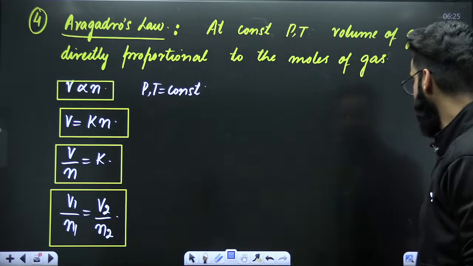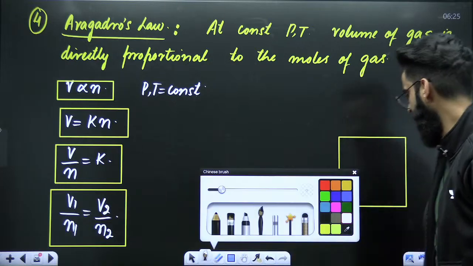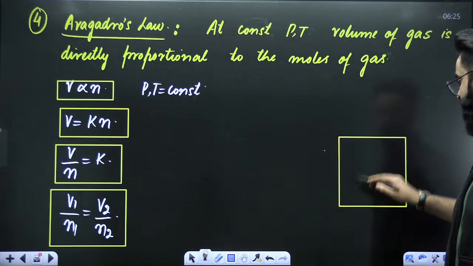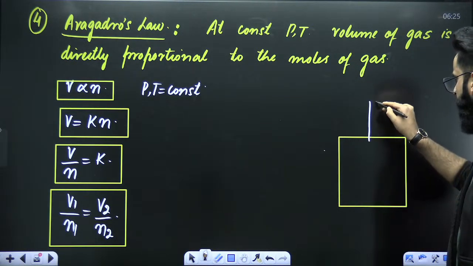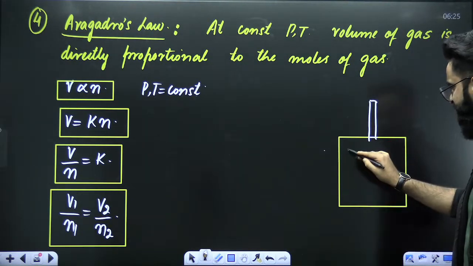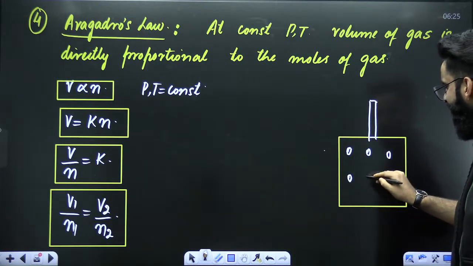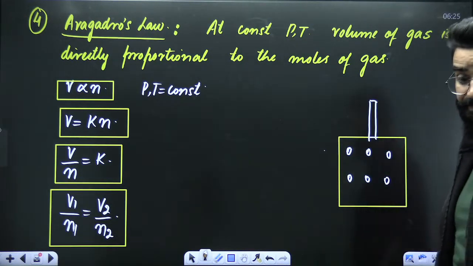So dear students, let's try to understand what this law is all about. First of all, have a look. Over here, this is the container, and at the top we have a piston fitted. And these are the gas molecules which are there in the container. These are the ideal gas molecules, for example.